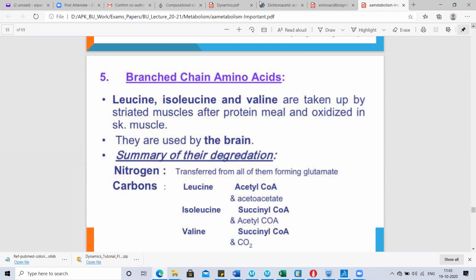These amino acids, the branched-chain amino acids, include leucine, isoleucine and valine. They are taken up by the striated muscle after a protein meal and oxidized in the skeletal muscle. Okay, and these branched-chain amino acids are used as a fuel by the brain during starvation.